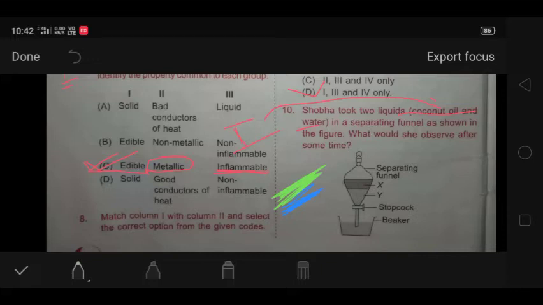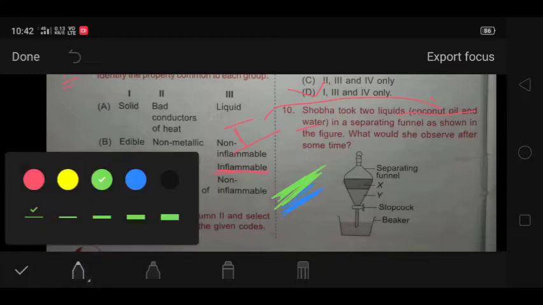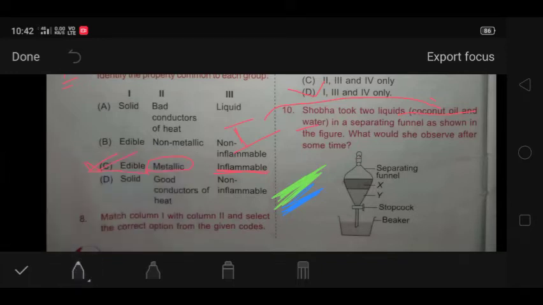And there is a separating funnel. So what is a separating funnel? A separating funnel is used so that we can extract the immiscible liquids from the water or any liquid. When we mix immiscible liquids in water, to separate them, we use a separating funnel. And I told you that the coconut oil has lesser density, so that's why it will float. So as you can see, the X layer is floating.